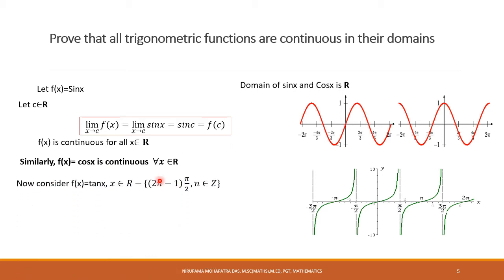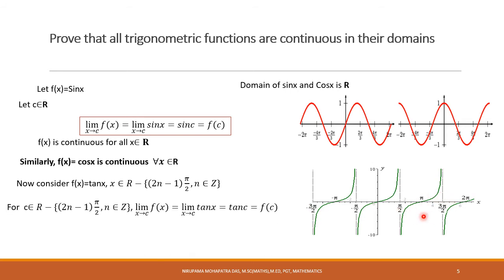Now coming to tan x, which is a bit different. If you see the smoothness of the curves here, there are breaks in between. It means whenever x equals pi by 2, as we know, tan x is not defined. Tan x is not defined at x equal to pi by 2, 3 pi by 2, minus pi by 2, and so on. So the domain of tan x is the set of real numbers except odd multiples of pi by 2. So that's why the graph is like this.